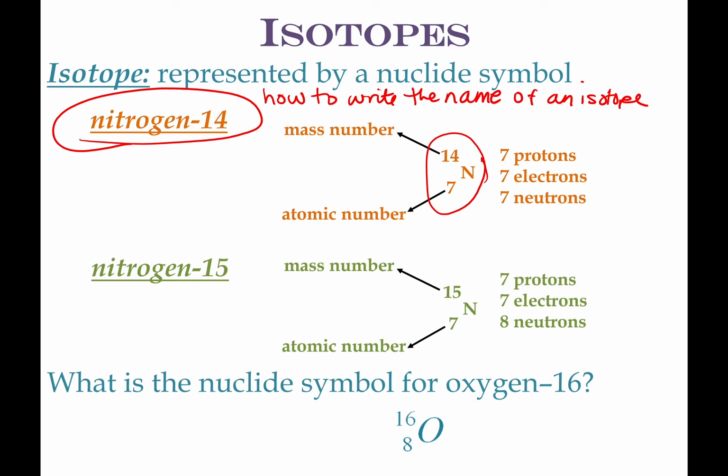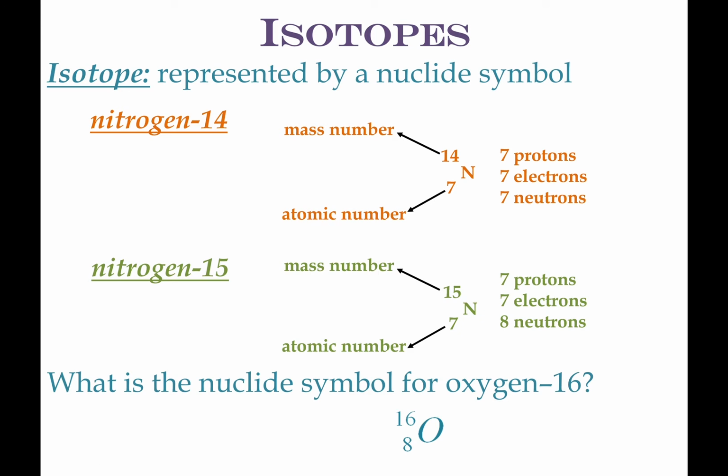If you have the actual isotopic mass for something, because none of them are a whole number, we round to the closest whole number for the mass number, and you write the name of the element, a dash, and then A. So this has a mass number of 14, it's nitrogen 14. This has a mass of 15, it's nitrogen 15. Okay, so I'm going to erase that now.